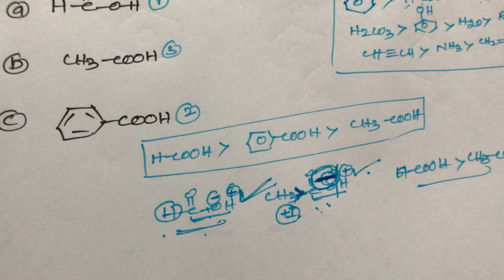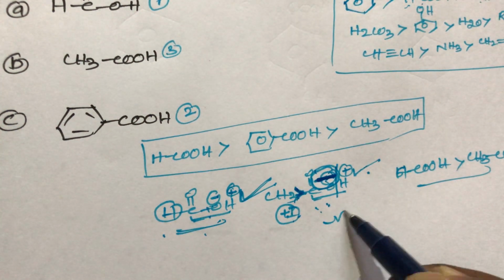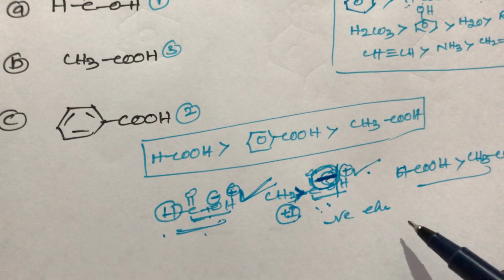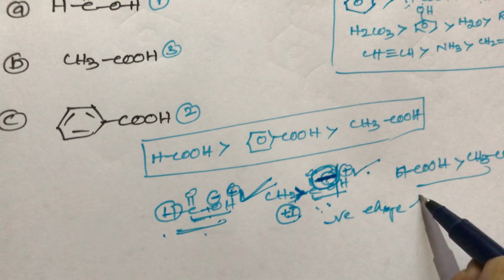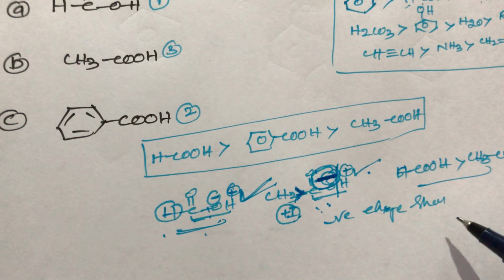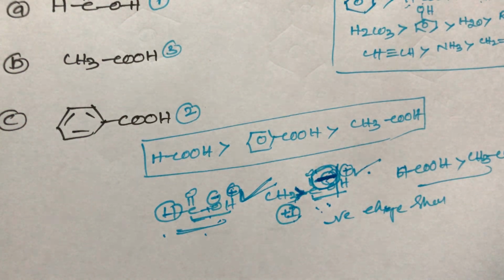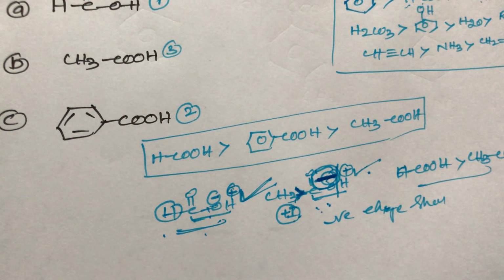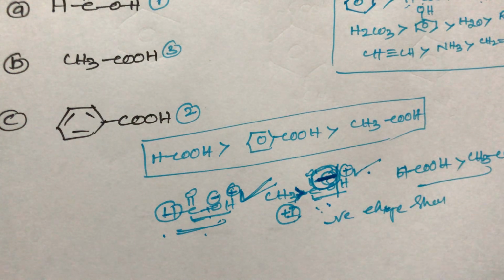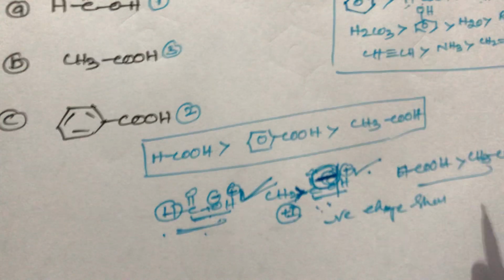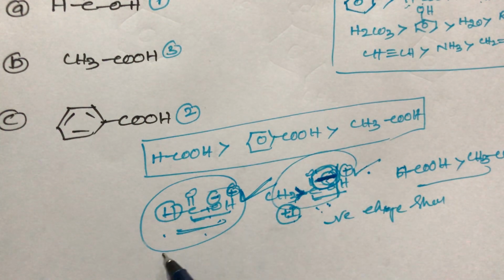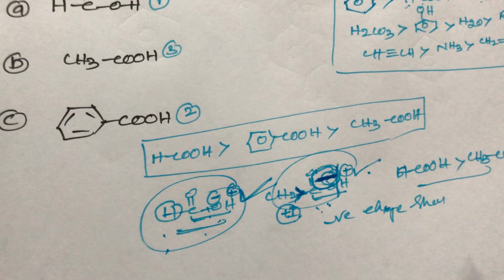So once again, students, there is one more condition: negative charge should be less on oxygen. That compound is always more acidic in nature. So out of these three explanations, the correct one, students, is that the A compound, formic acid, is more acidic than acetic acid.